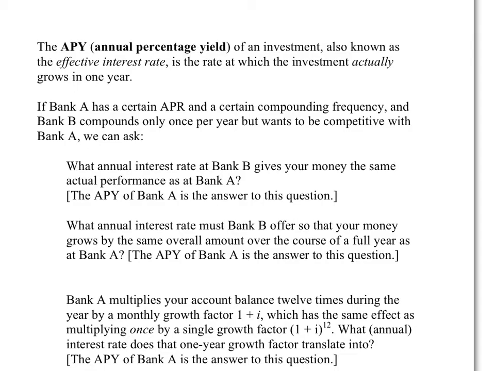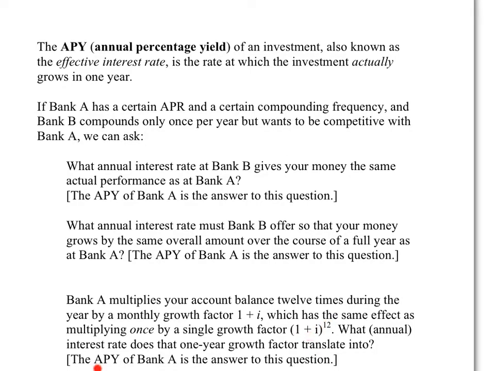Another way to say it, in general, not with specific numbers, is that if Bank A multiplies your account balance 12 times during the year by a monthly growth factor of 1 plus i, this has the same effect as multiplying once by the 1 year growth factor, (1 plus i) to the 12. We can then ask, what annual interest rate does that 1 year growth factor translate into?